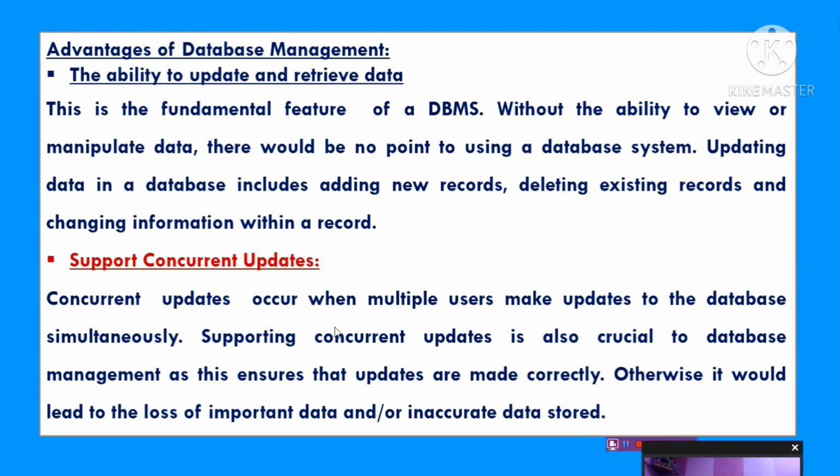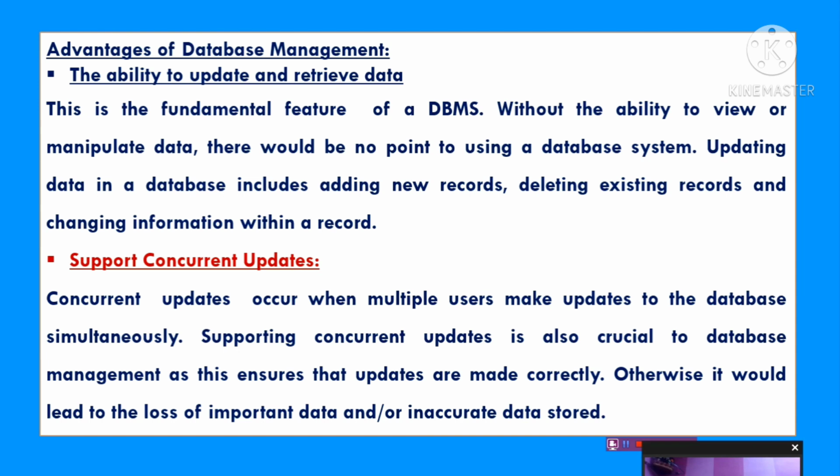Concurrent updates occur when multiple users make updates to the database simultaneously. Okay. Supporting concurrent updates is also crucial to database management, as this ensures that updates are made correctly. What is this support concurrent updates? That means suppose, here also in that railway reservation system, take an example.